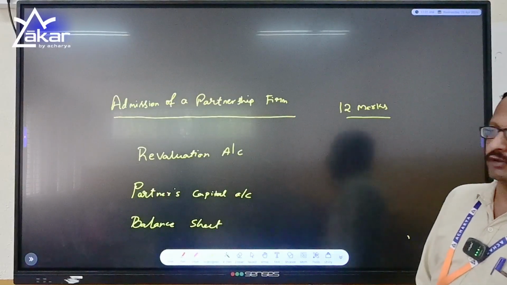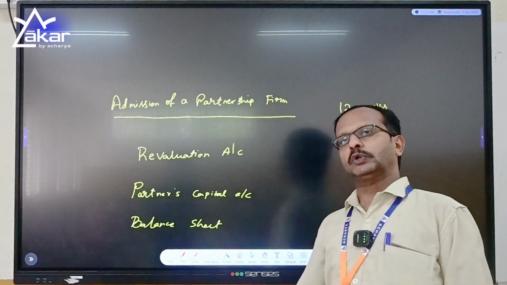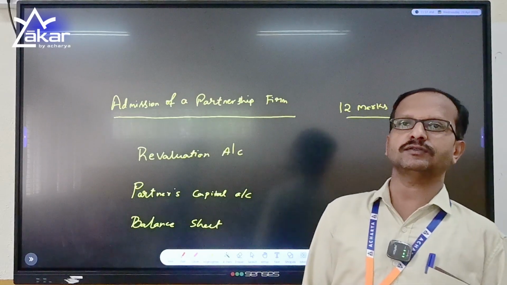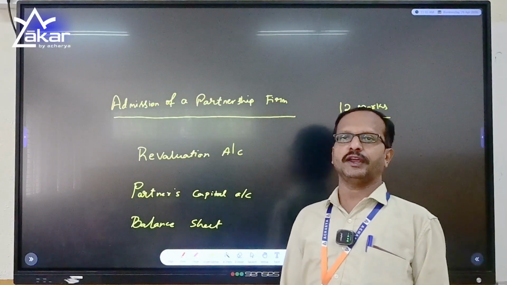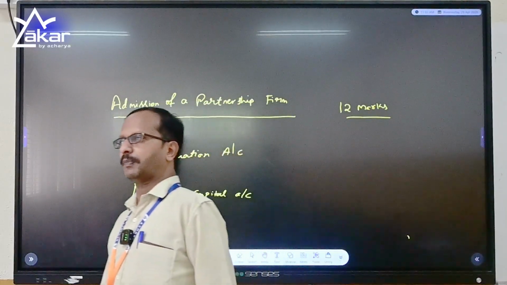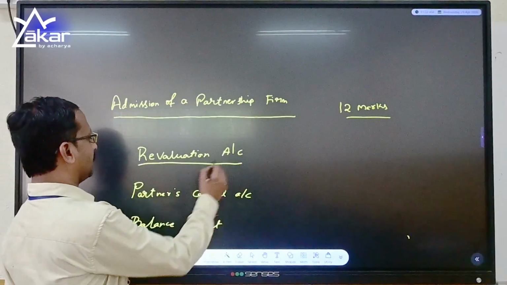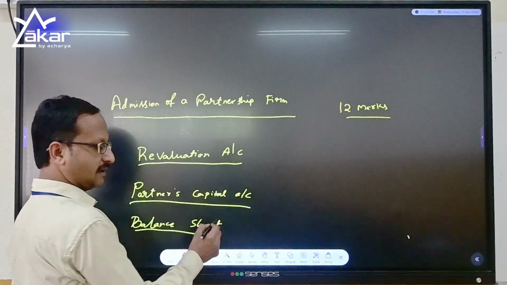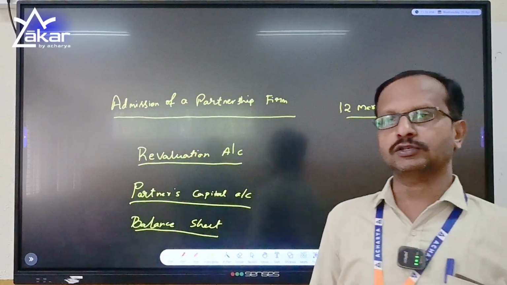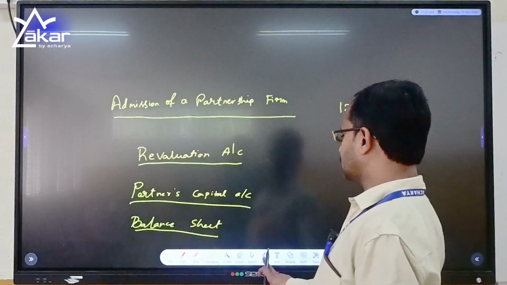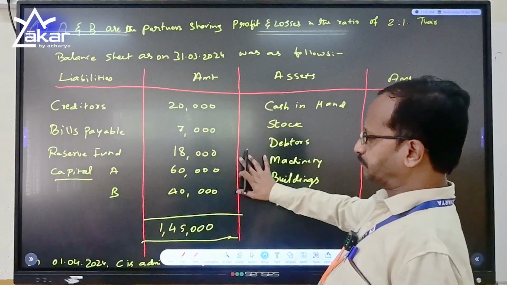In the previous session, we were discussing admission of a partner in a partnership firm, and I told you about the preparation of the multiple accounts needed to admit a new partner. There are 3 accounts: revaluation account, partner's capital account, and balance sheet, and the contents have already been told to you. So let us go with a practical sum now to check how we can do this sum.